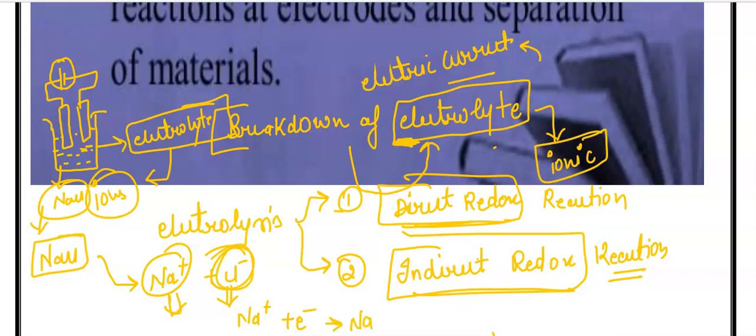Similarly, chloride can lose the electron to convert into a chlorine radical, and this chlorine radical will combine with another chlorine radical to form a Cl2 molecule. This is known as the secondary change, in which ions get converted into neutral molecules. So in the direct redox reaction, oxidation and reduction take place in the same beaker.